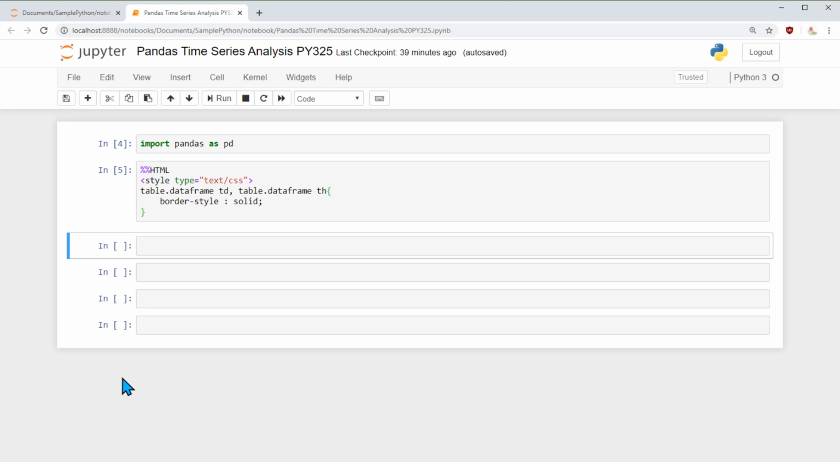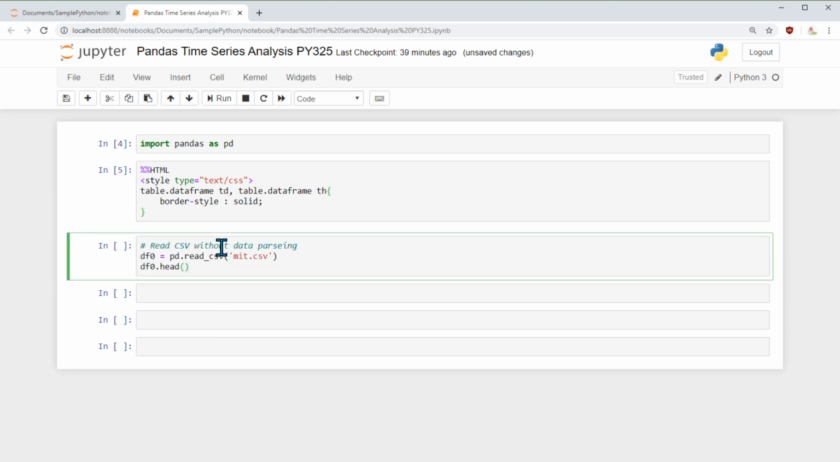As we know, the first statement is import pandas as pd. I'm going to use Jupyter Notebook today, and feel free to use an IDE of your choice. Once we import pandas, I always like to include this HTML snippet because it helps me in formatting the data frames. The first statement I'm going to do now is read a CSV file, which I named mit.csv.